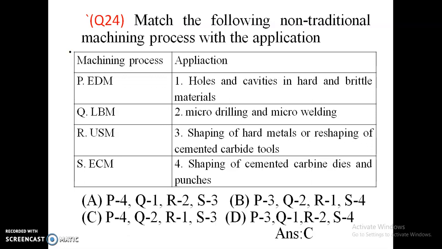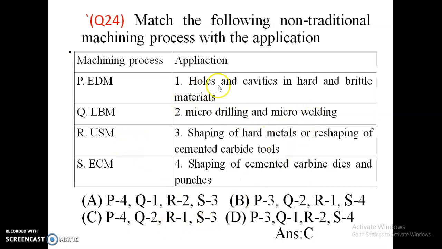Question number 24. Match the following non-traditional machining process with the application. EDM is used for holes and cavities in hard and brittle materials. And EDM is used to shape cemented carbide dies and punches. Dies and punches are made by EDM. And LBM is used for micro drilling and micro welding.